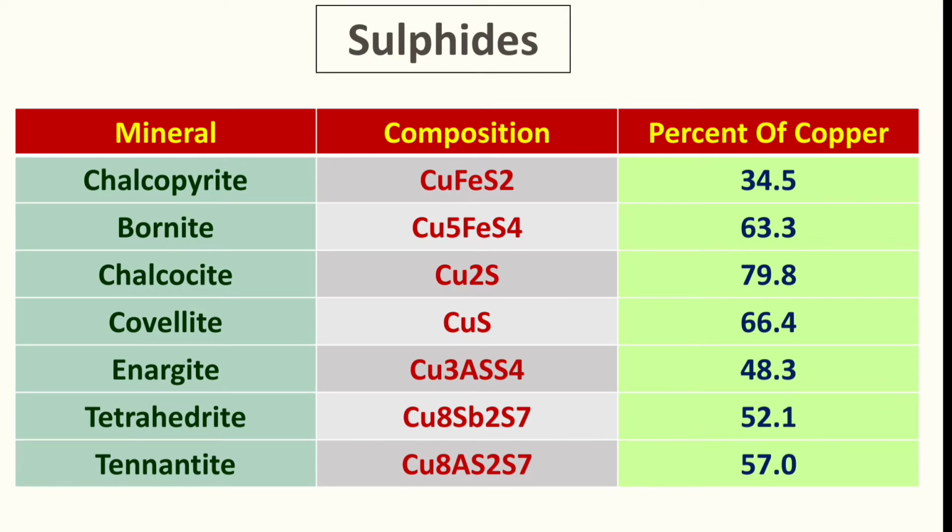And tennantite is Cu8As2S7. These are the important sulfide ore minerals of copper. The top four are chalcopyrite, bornite, chalcocite and covellite, which you have to remember. The others, enargite, tetrahedrite and tennantite, you have to remember for the matching point of view only.